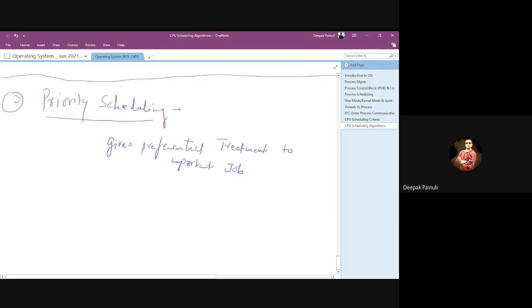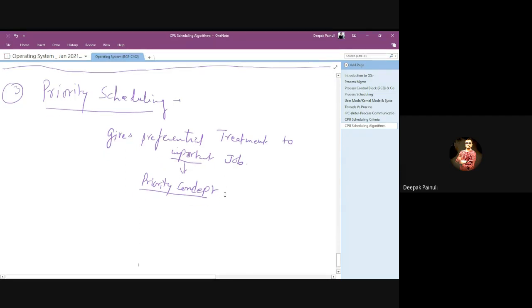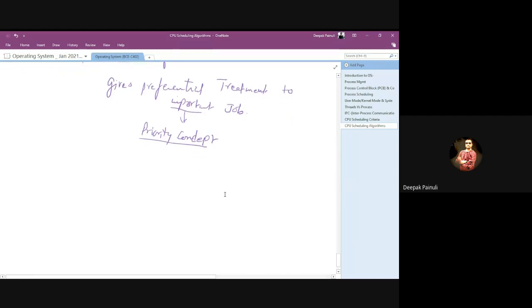As the name suggests, for giving preferential treatment to important jobs, for selecting important jobs, it will use the priority concept. Right, guys? So any job having higher priority has a higher chance of getting the CPU at an earlier stage, right?